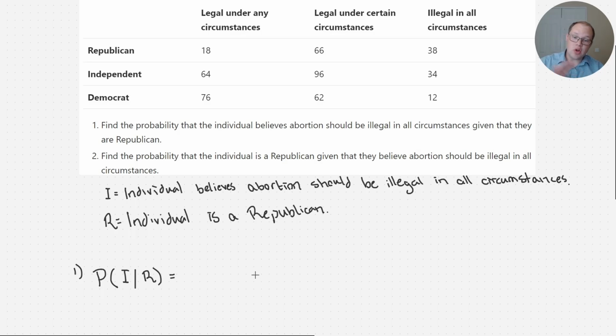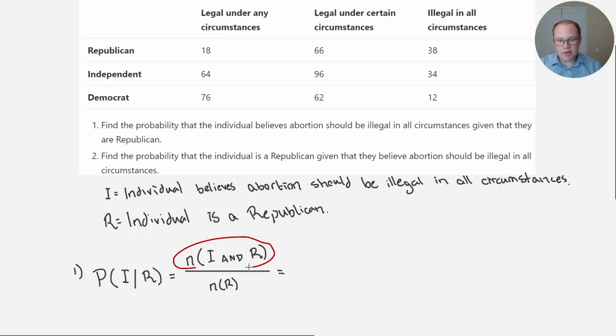Now, in this case, all the outcomes are equally likely. So we want the number of outcomes in I and R divided by the total number of outcomes in R. That's the formula for conditional probability when all the outcomes are equally likely. Okay, so all we got to do is some counting.